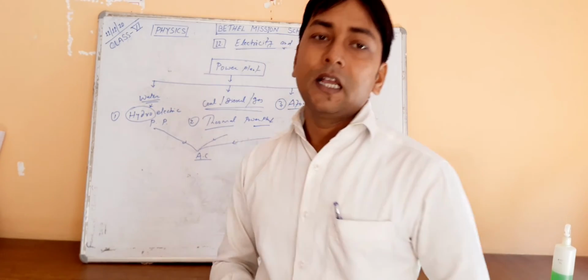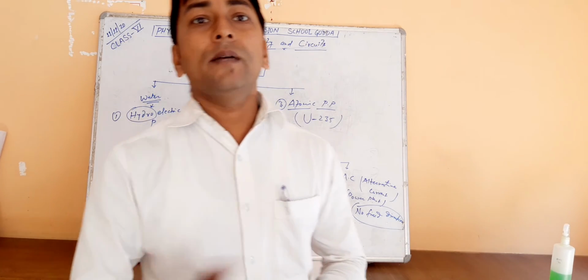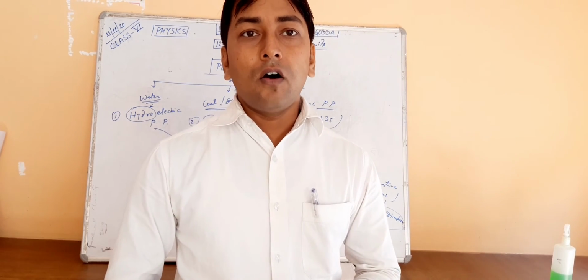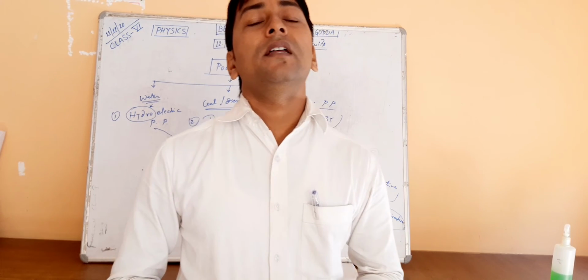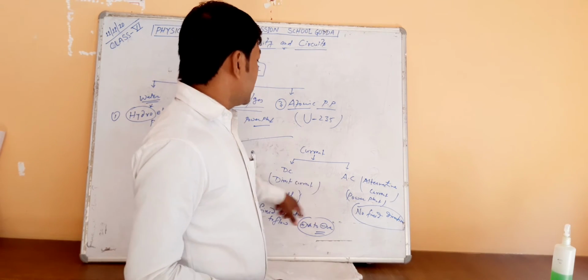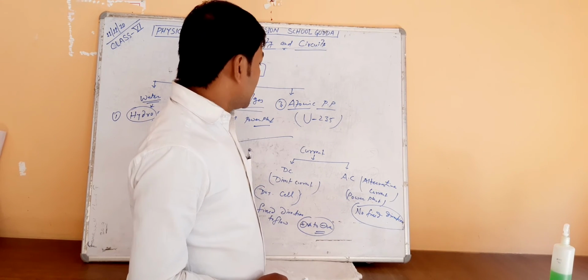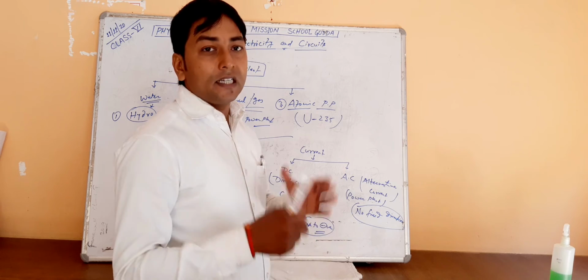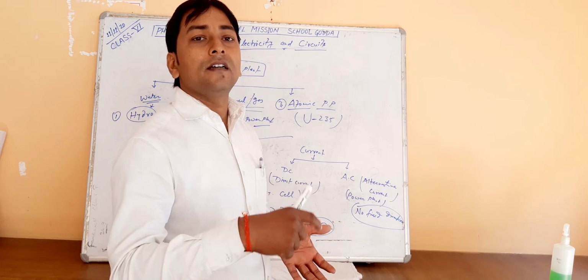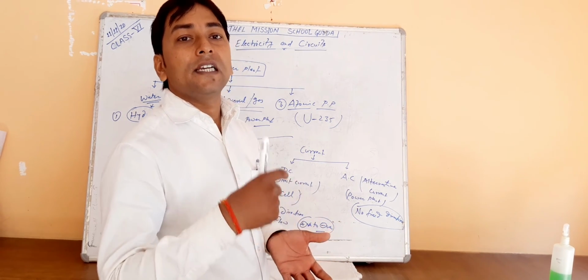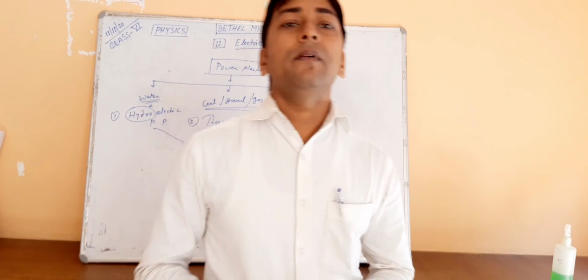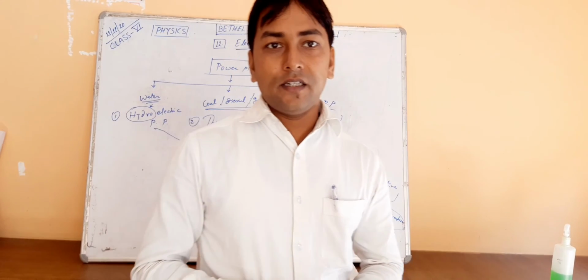Okay, direct current. And also you have seen in your home that the inverter changes AC current to DC current. It gets AC current, changes it into DC current and charges the battery, and from that battery we get DC current. Okay,